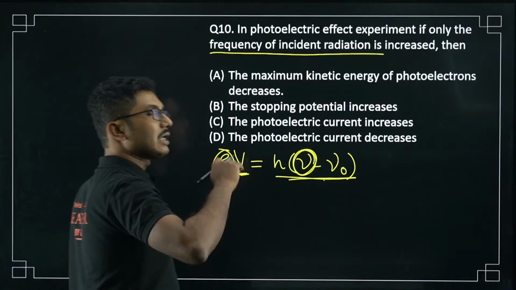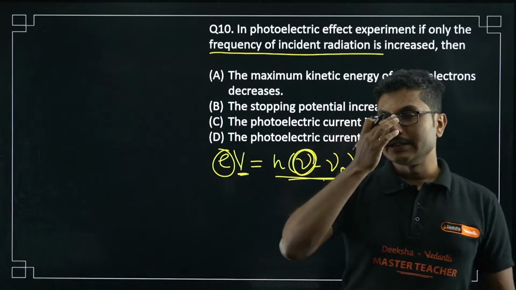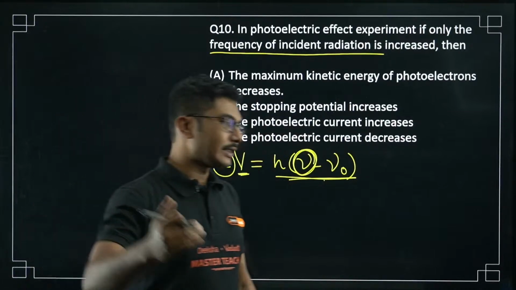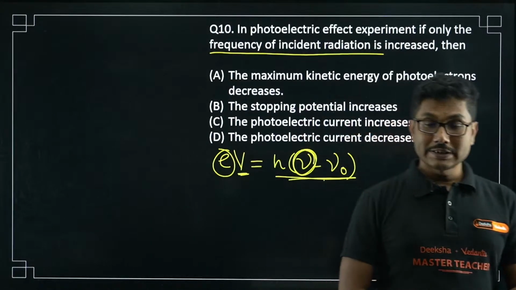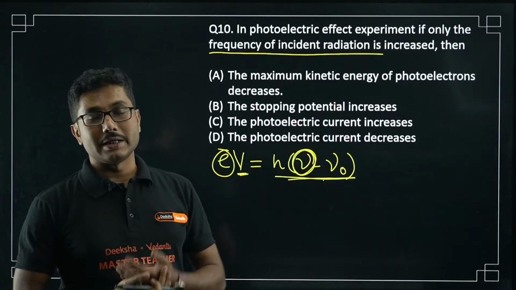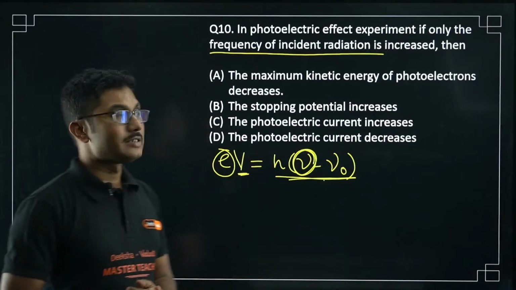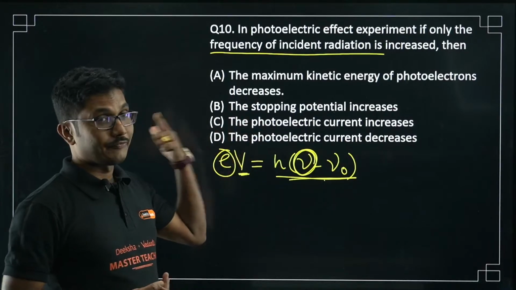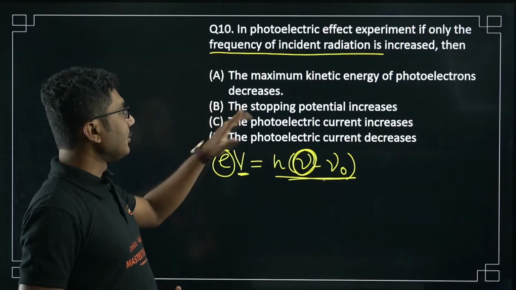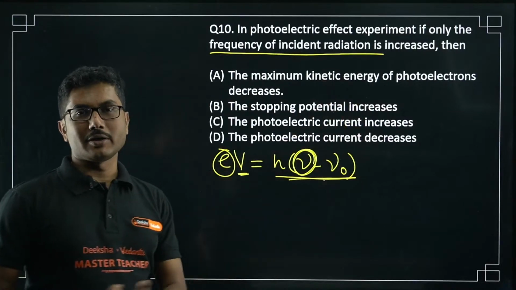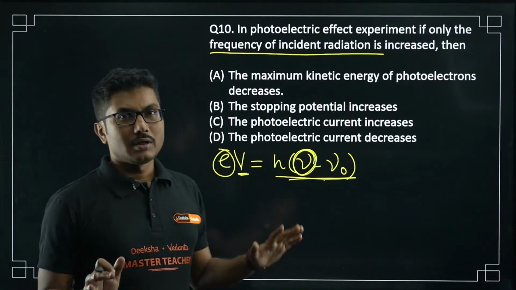Now photoelectric current depends only on the intensity. It is independent of the frequency, as long as the frequency is higher than the threshold frequency. But you have to remember that maximum kinetic energy is always dependent on frequency, and independent of the intensity.